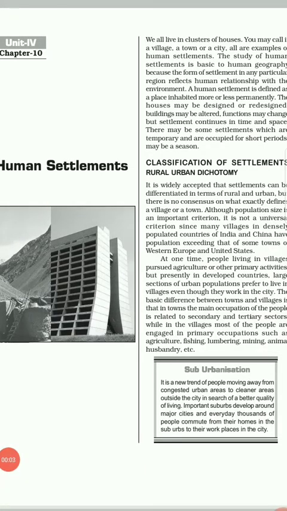Welcome to chapter number 10, Human Settlement. We all live in a cluster of houses. You may call it a village, town, or a city. These are all examples of human settlement.